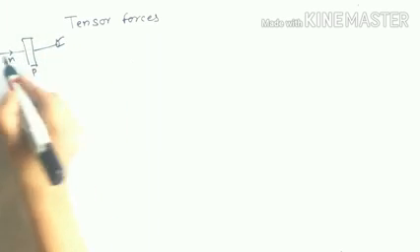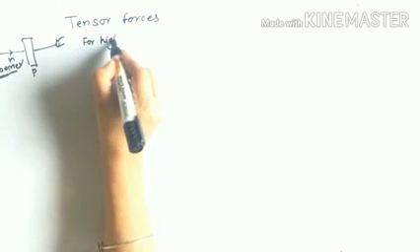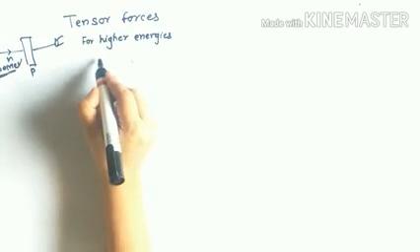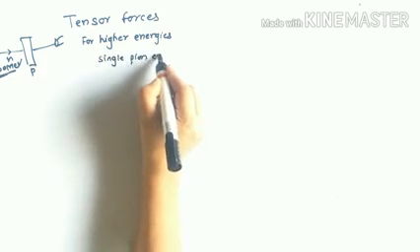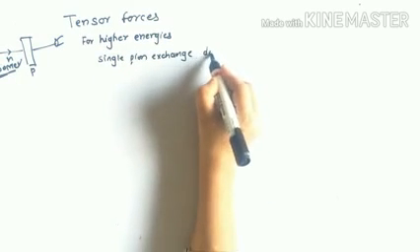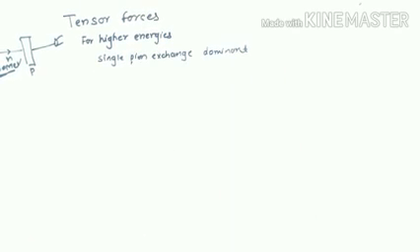So if you go beyond this 300 MeV, for higher energies, this single pion exchange becomes dominant, and this single pion exchange is called a tensor force.